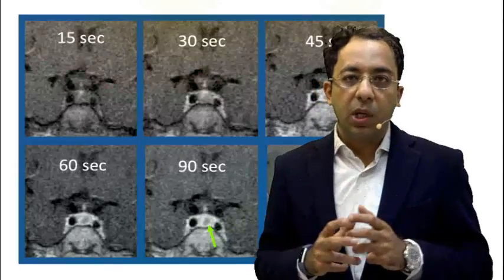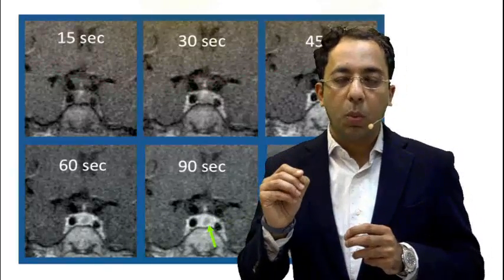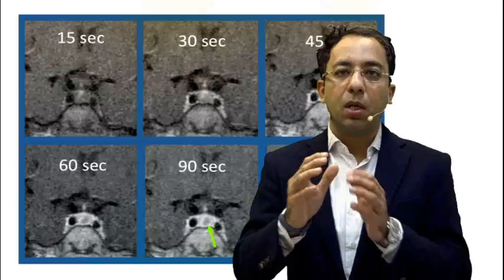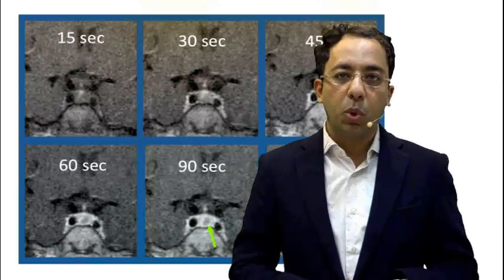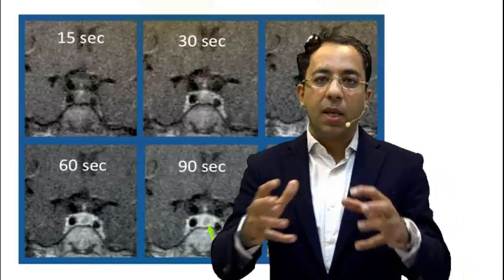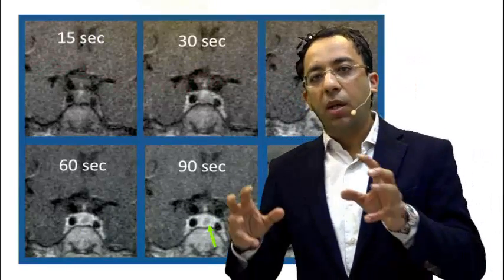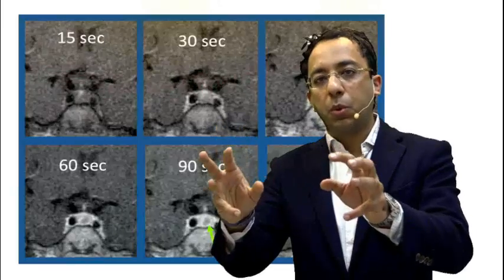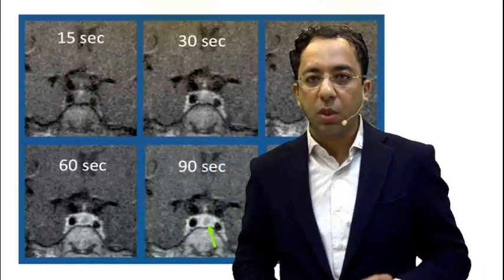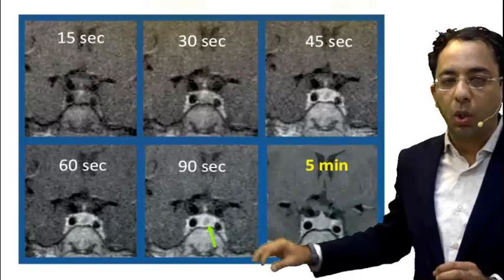The reason that we are trying to look for it is that microadenomas usually enhance slower than the normal pituitary gland. So that delay can be appreciated only on a dynamic scan. If we do a delayed scan, even the gland and the tumor both would have enhanced, and we might miss it. So we need to do a dynamic contrast scan. Let me show you now the images.